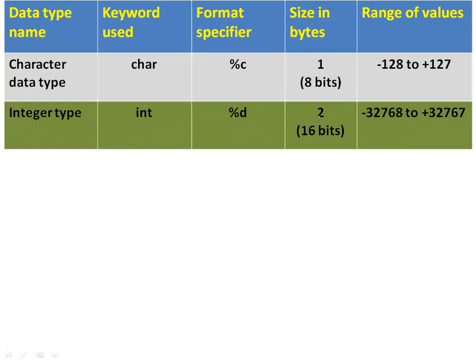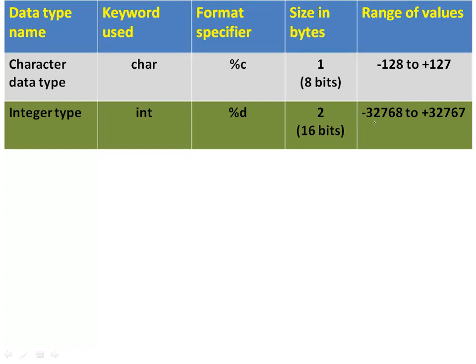2 bytes, which is 16 bits. This is related to a 16-bit machine, not a 32-bit machine.